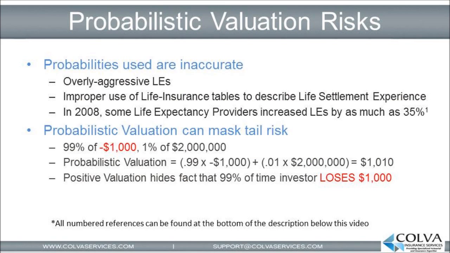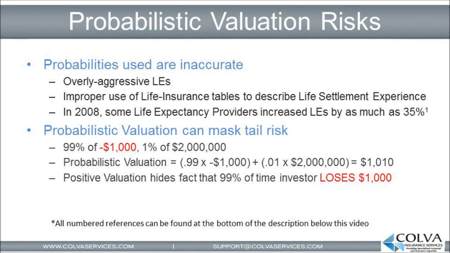Probabilistic valuation, on the other hand, looks at actuarial death and survival probabilities derived from LE reports and life insurance tables. This alone is a problem, first because of the tendency of life expectancy estimates to be over-aggressive and inaccurate, as described in the second video in this series. The second reason this is a problem is that life insurance tables are built for life insurance and not life settlement experience, which is materially different. Therefore, the backed out probabilities that arise from these LEs should not be overly relied upon.